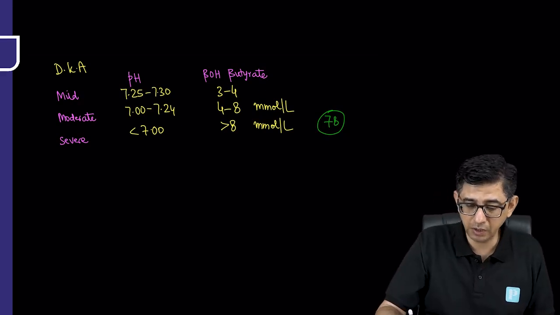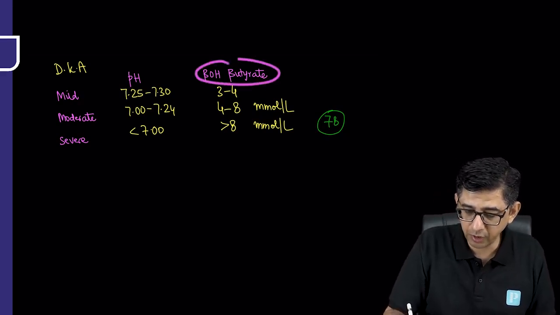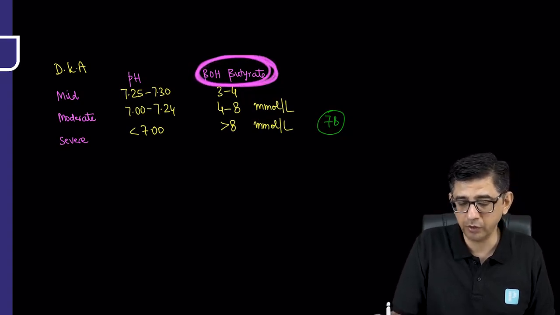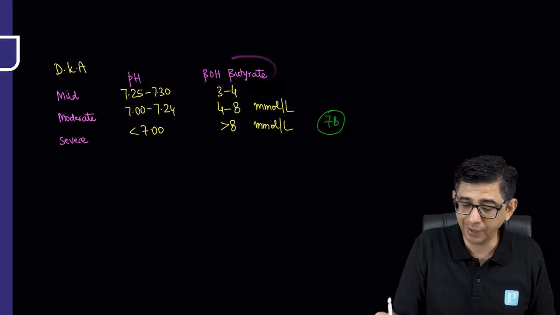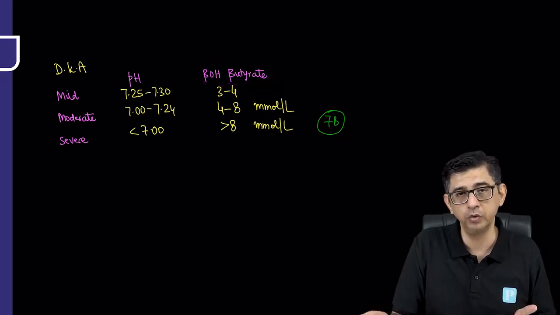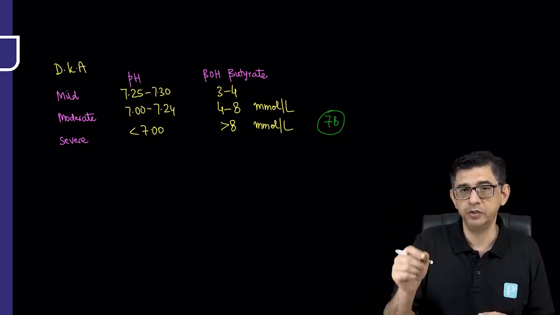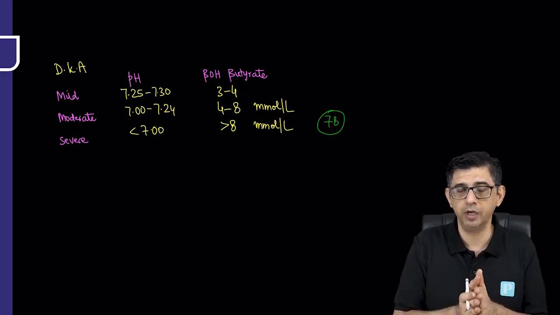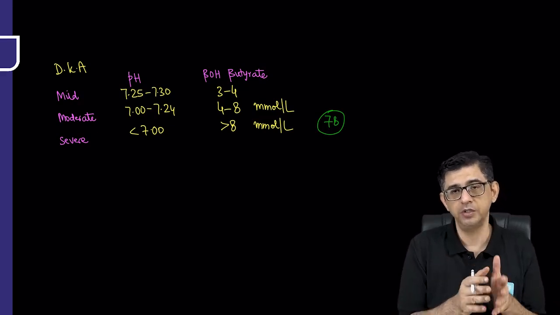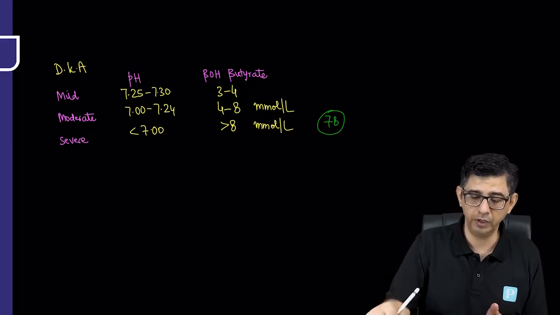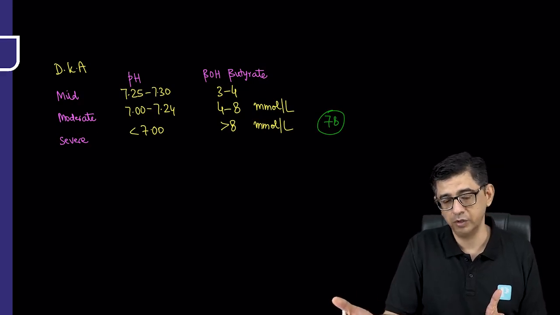I mean, this is the agent which is causing the fall in the value of the bicarbonate. In a lot of questions, you will notice that beta hydroxybutyrate values may not be given. That is when you will select bicarbonate magnitude fall. I mean, the magnitude of fall of bicarbonate, whether it falls by 5 points or 10 points or 15 points, let me say, that's going to tell me regarding the severity of diabetic ketoacidosis, and the reason for that fall of bicarbonate is the villain which is given on this slide.